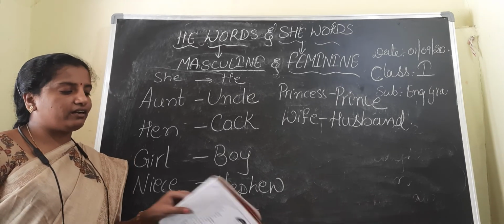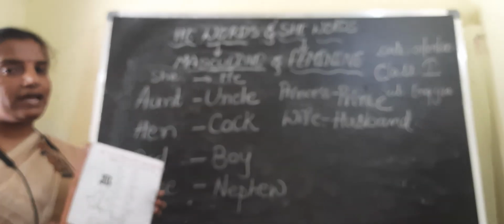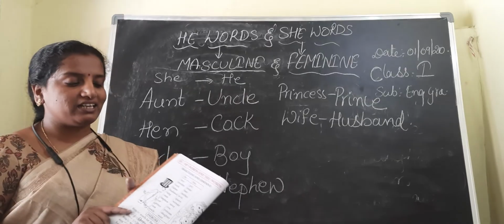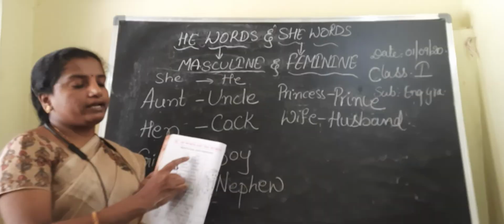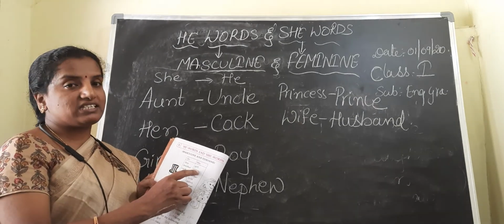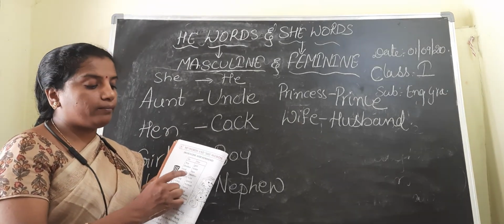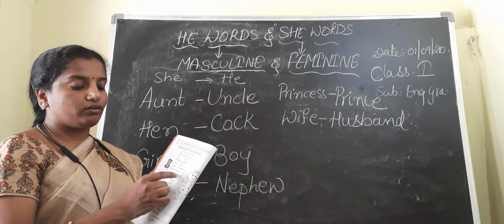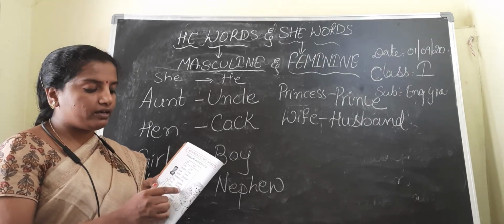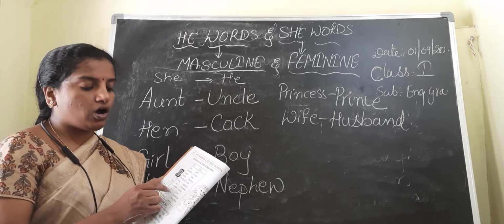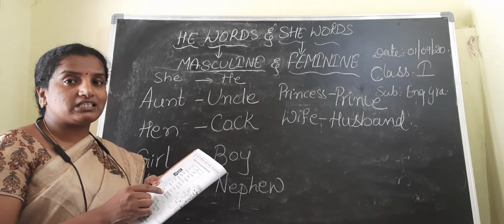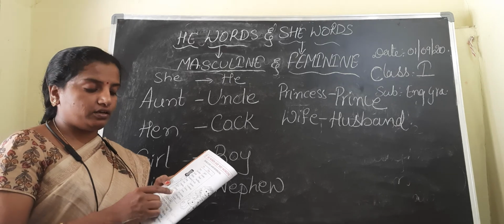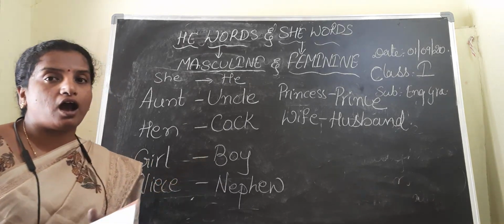We have learnt a few feminines and masculines: boy, girl, brother, sister, cock, hen, father, mother, husband, wife, king, queen, man, women, nephew, niece, ox, cow, prince, princess, son, daughter, uncle, aunt.